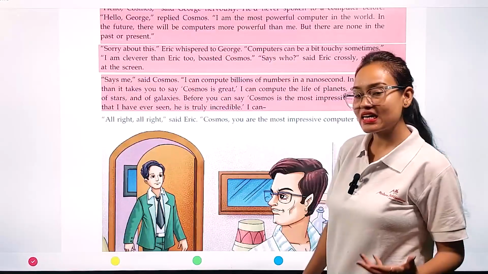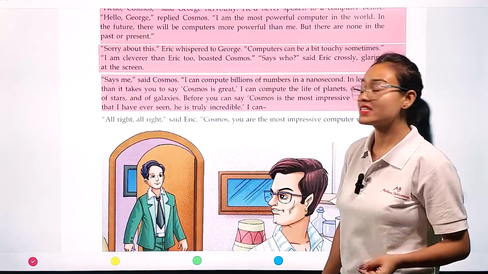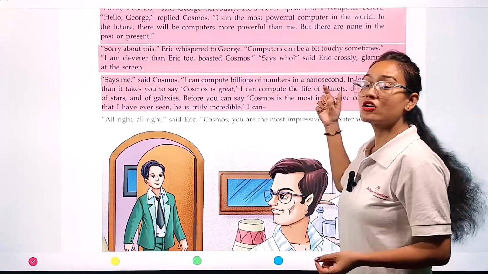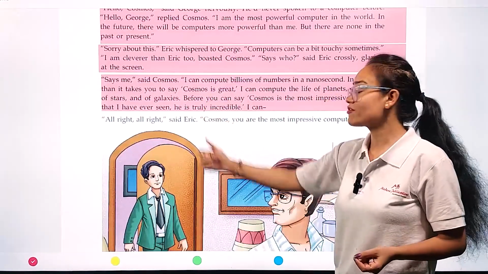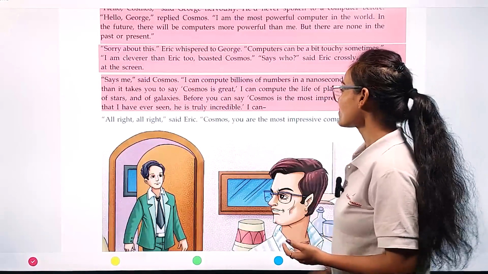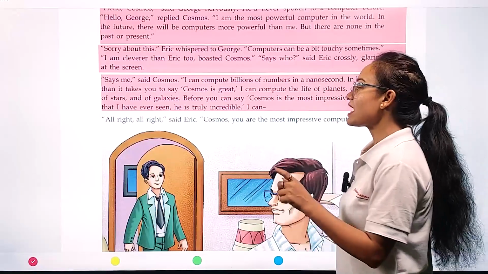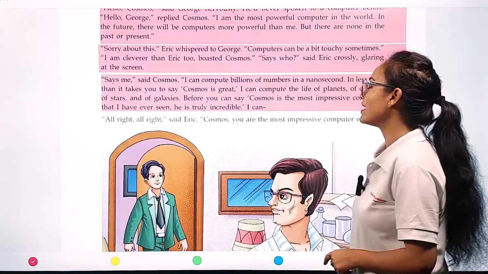Cosmos says he can even count the life that exists on planets, the number of comets, the number of stars and the number of galaxies present in our whole universe. "Before you can say Cosmos is the most impressive computer that I have ever seen, he is truly incredible, I can."